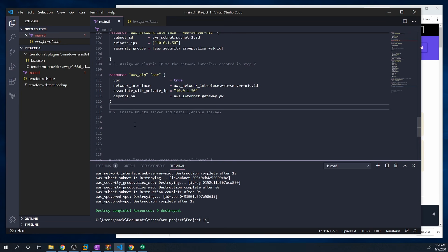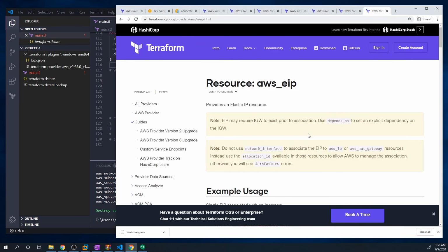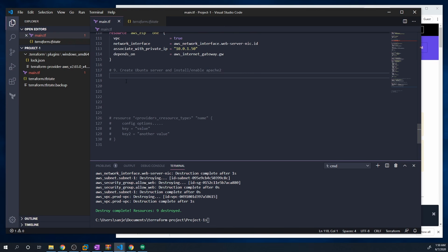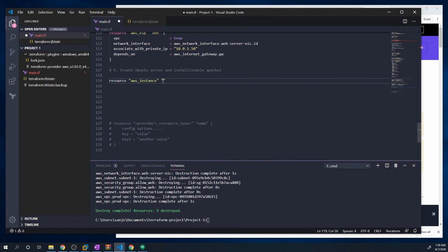All right, guys, we're almost done. We just got one last step, and that's to create our Ubuntu server. And here we're going to do resource aws_instance. And then we'll call this web_server_instance. The AMI.